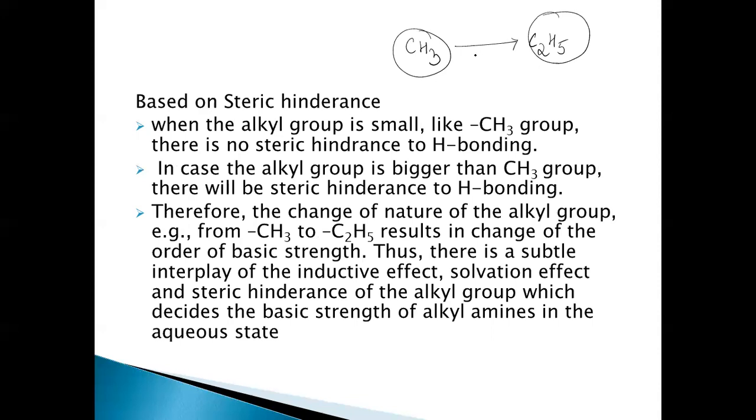In this cation, if the alkyl group is bigger, there is hindrance for the formation of hydrogen bonding.